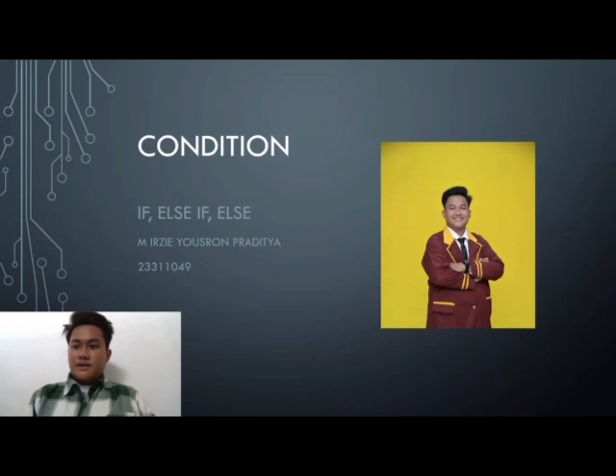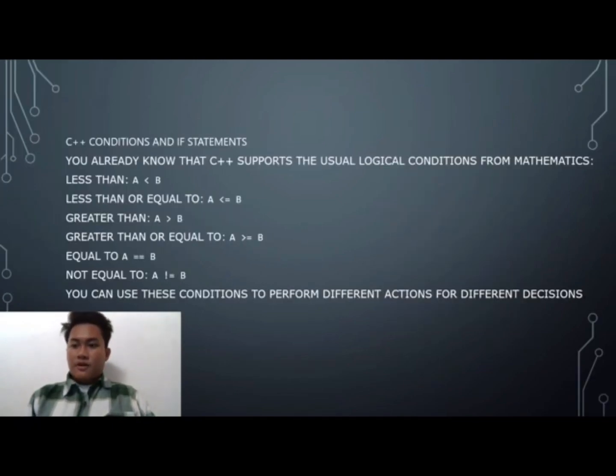In this presentation, I want to explain conditions in C++: if, else if, else. Next is the first C++ condition, the if statement.